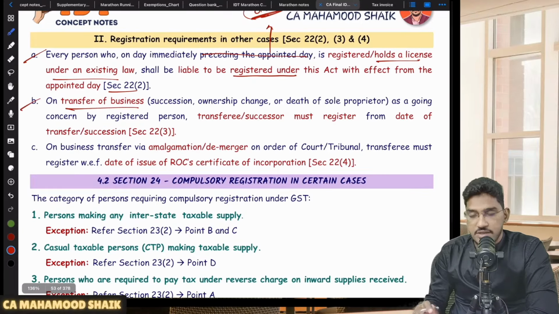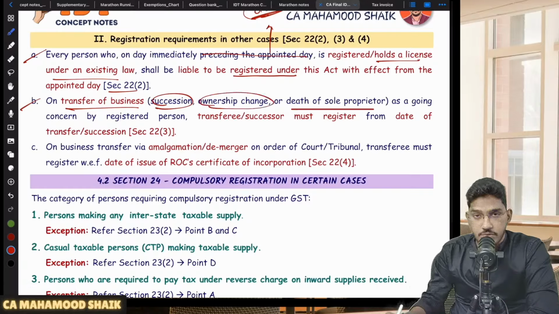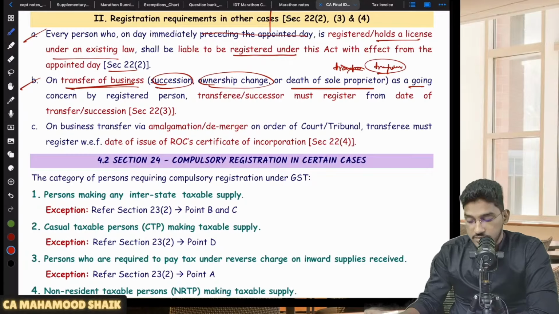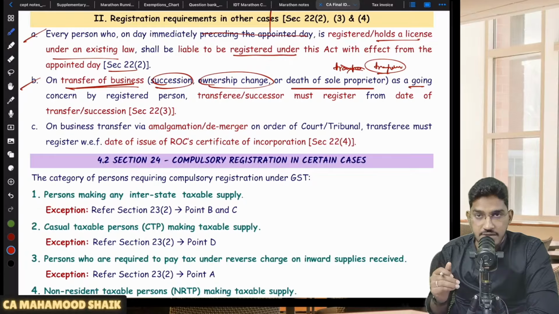Similarly, on transfer of business, when I say transfer, it could be succession, it could be ownership change, or it could even be the death of a sole proprietor. That means his business is getting taken over by his legal representatives. So in case of transfer of business as a going concern, what will happen? The transferor will cancel his registration, and the transferee to whom the business is getting transferred has to take a fresh registration.